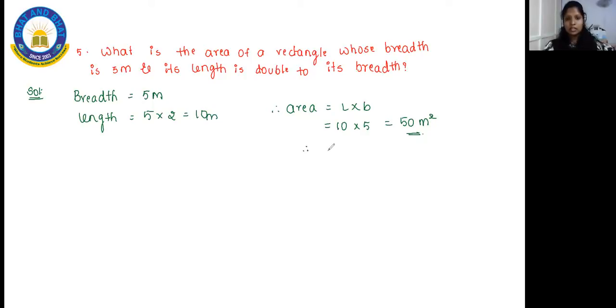Therefore 50 into 10,000 gives 50,000 centimeter square. This is how you do the area. This is a second level question, a bit tougher, because you should be careful with the conversion to centimeter and which number to multiply by. Once you are thorough, it will be very easy.